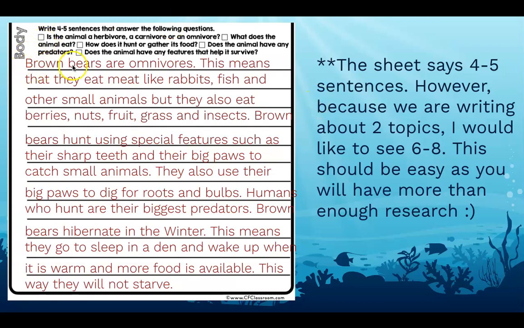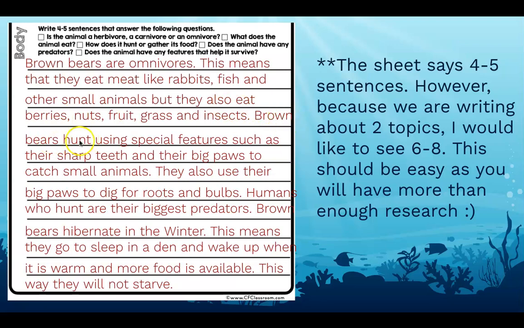So I said brown bears are omnivores. This means that they eat meat like rabbits, fish, and other small animals, but they also eat berries, nuts, fruit, grass, and insects. So I've talked about the fact that they're omnivores and what they eat. And that's 2 sentences already. 4 more to go, or more if I'd like.